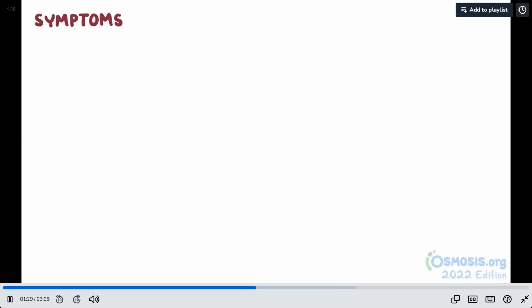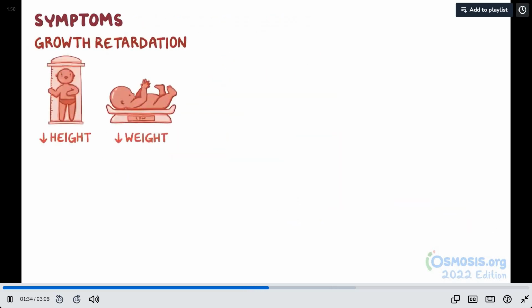The most common symptom of FAS is growth retardation, resulting in low height and weight. Microcephaly can also occur, which results from an overall decrease in brain growth.